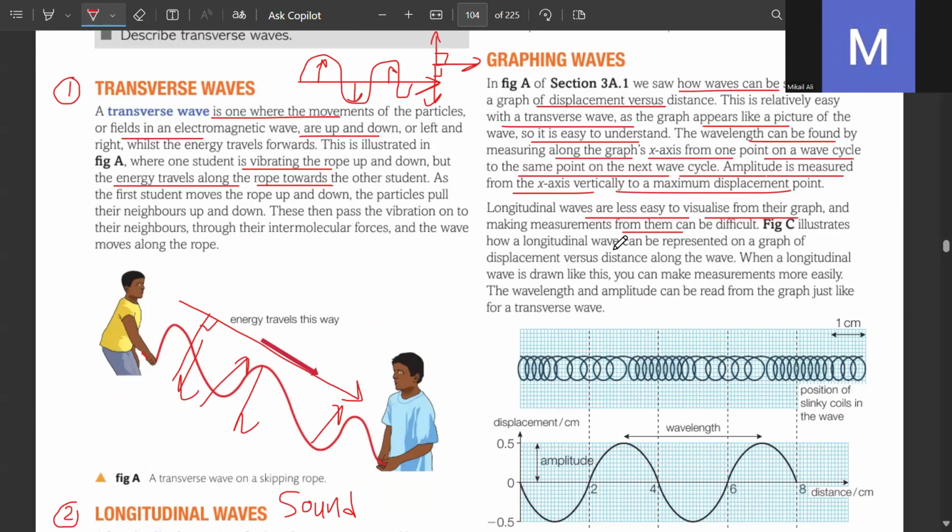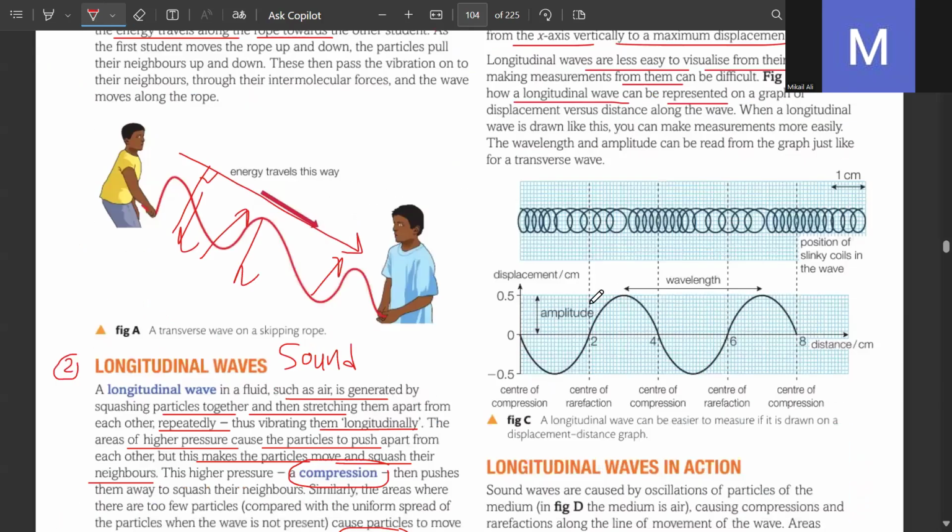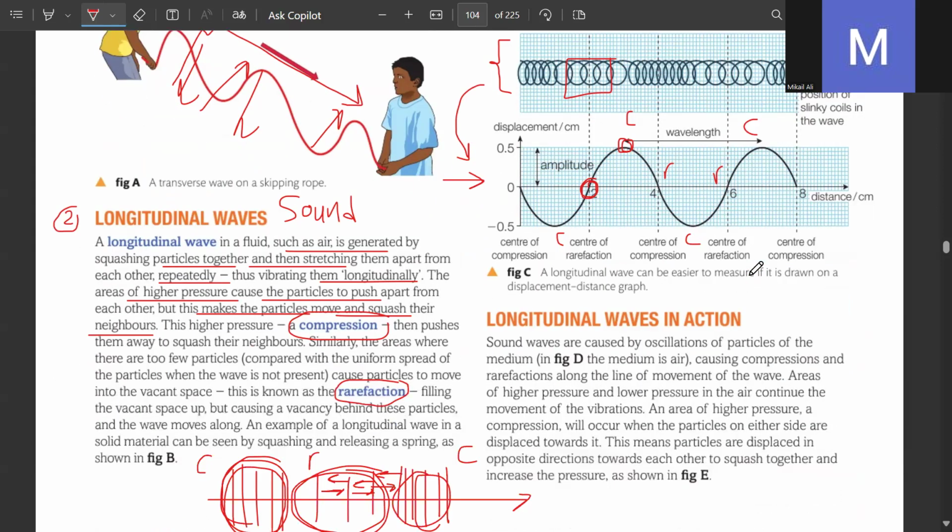Figure C illustrates how a longitudinal wave can be represented on a graph of displacement versus distance. तो ये देखें, अब ये transverse wave तो they can be directly shown on a graph, but longitudinal waves को कैसे show करना है वो आपको यहाँ से नजर आ जाएगा. Now this is the point where you will represent the rarefactions. Then this is the point where you represent compression. So compression, compression, rarefaction, compression, compression. Got it? So that's how you convert longitudinal to transverse.